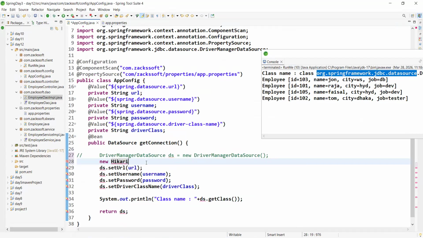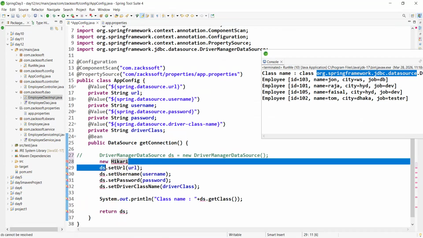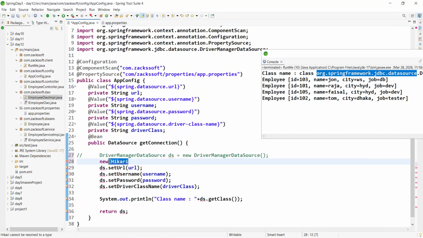Is there any auto suggestion? Please tell me. No, there is no auto suggestion. Why? Because this is third party software, right? Provided by a third party vendor, right? Yes or no? So what should we do, boss?